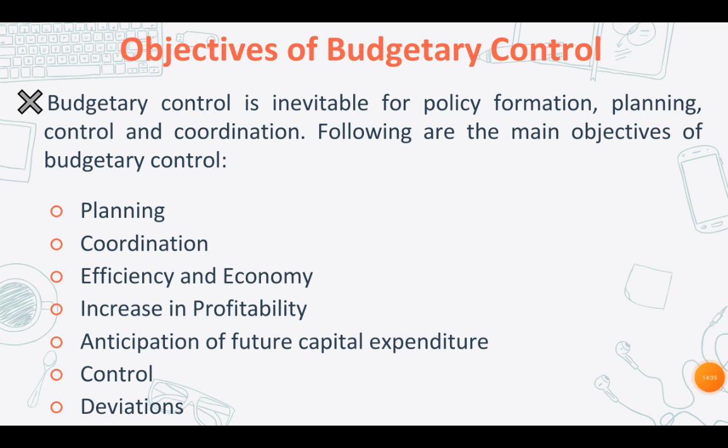So another important objective of budgetary control is to identify what the problems are and where the deviations are arising from, and based upon that, we'll be able to fix the responsibility. Okay, be able to identify who is the person responsible for the deviation, which department is responsible, or what actions and objectives are responsible for the problems or deviations, and based upon that, they will correct the deviations to whatever extent possible.